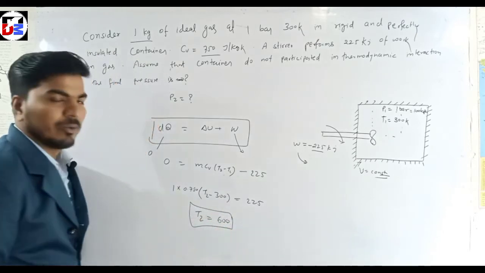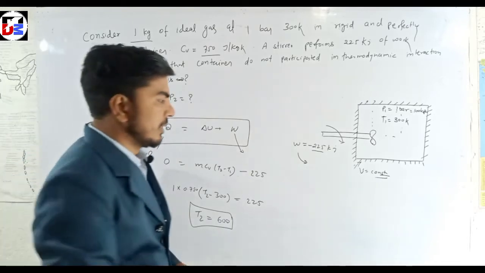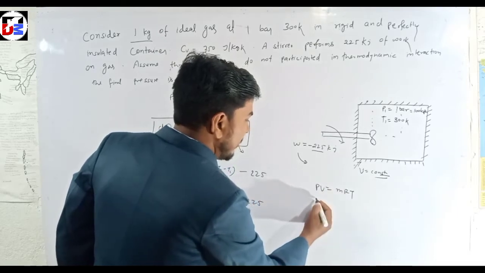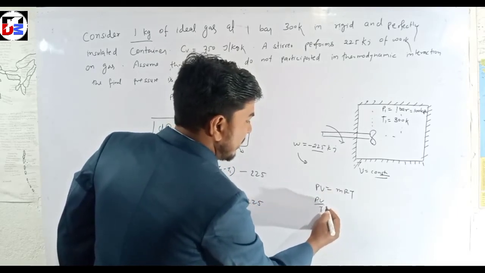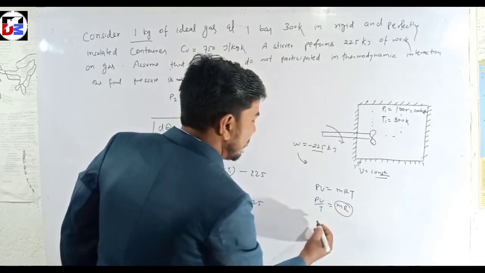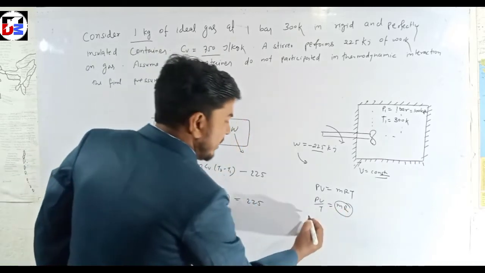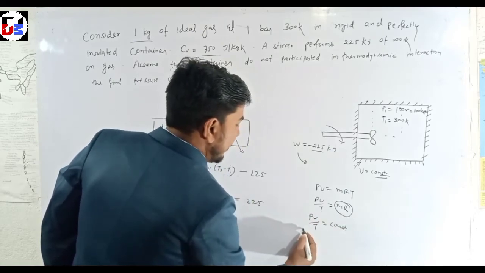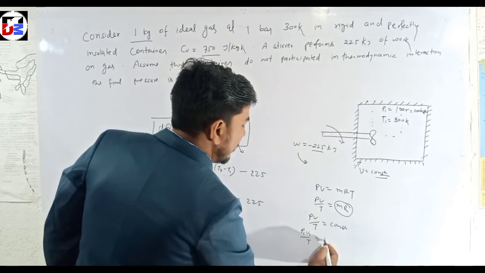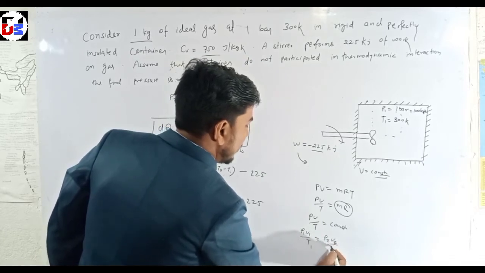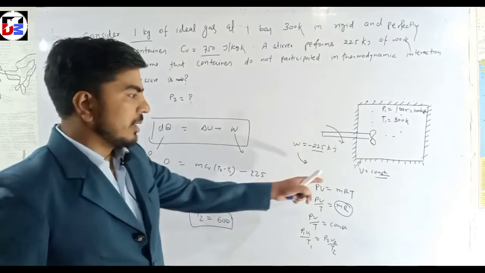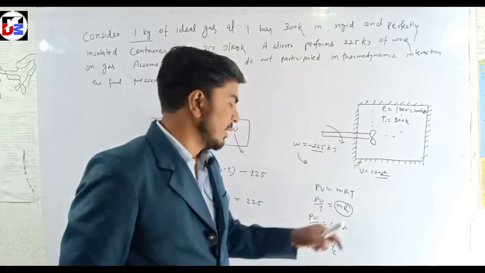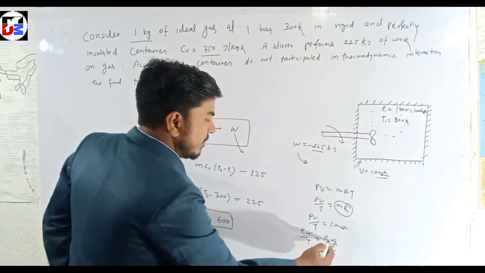Why do we calculate the T2 value? We know that for an ideal gas PV is equal to mRT. That means PV upon T equals mR, which is constant, so PV by T is equal to constant. That means P1 V1 by T1 is equal to P2 V2 by T2. The container is rigid, so V is constant and V1 and V2 get cancelled.